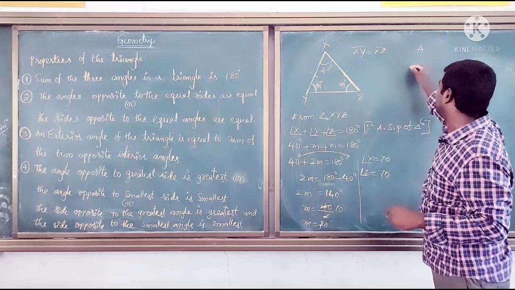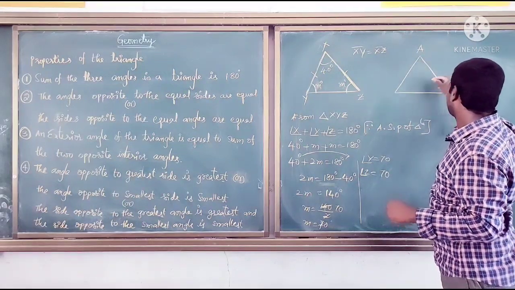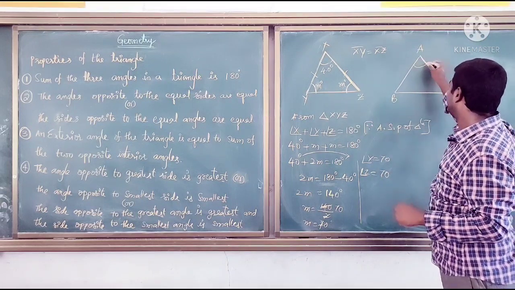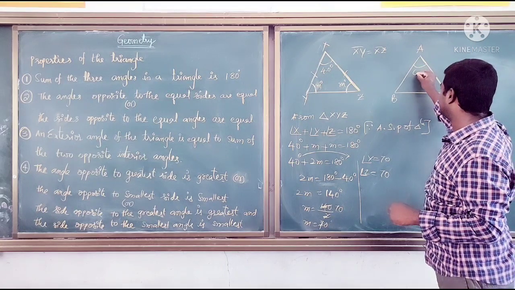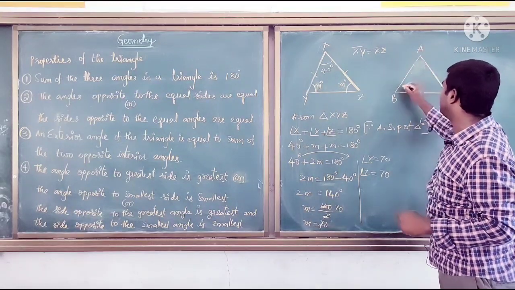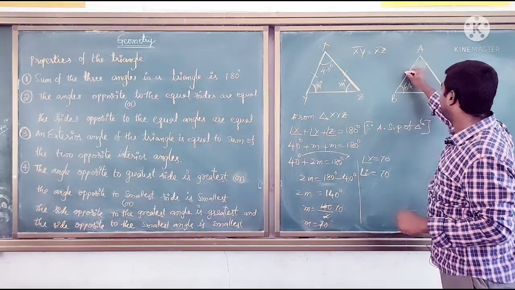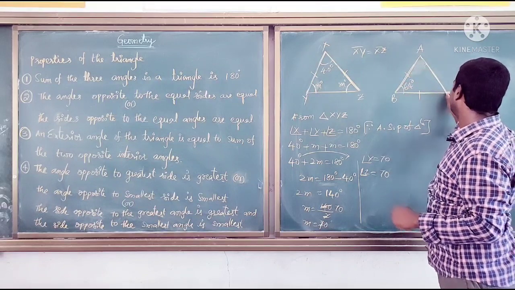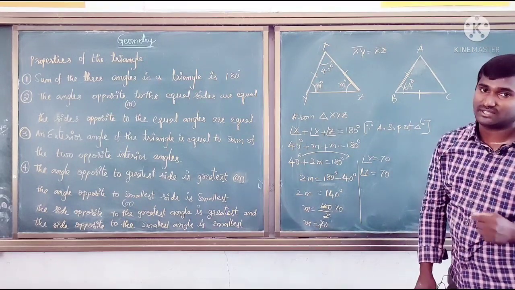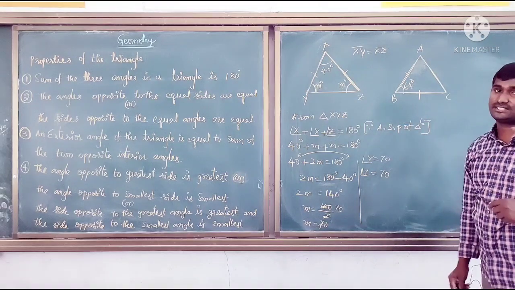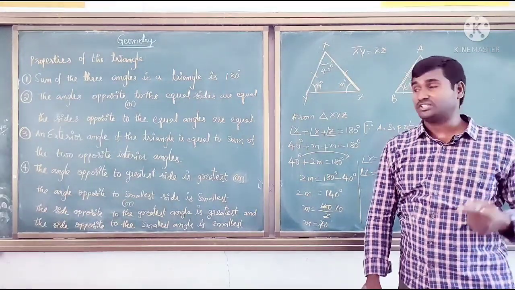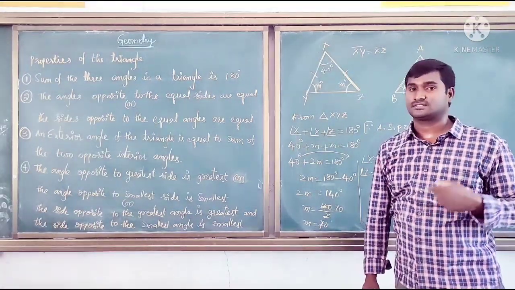In a triangle ABC, if angle A is 64 degrees and angle B is 64 degrees, then AB equals BC. Find the measure of angle A and angle C. Angle B is given as 64 degrees. You can find angle A and angle C by using this property. Next video, I am going to discuss the third and fourth property.